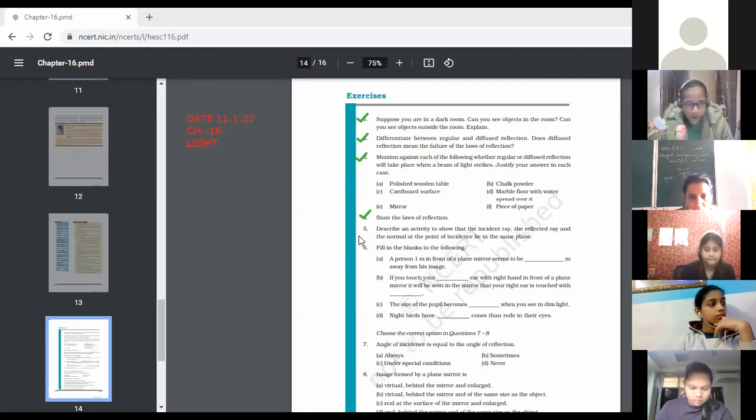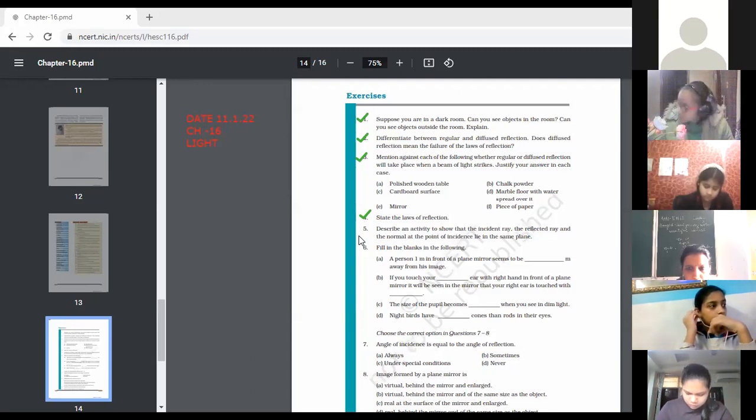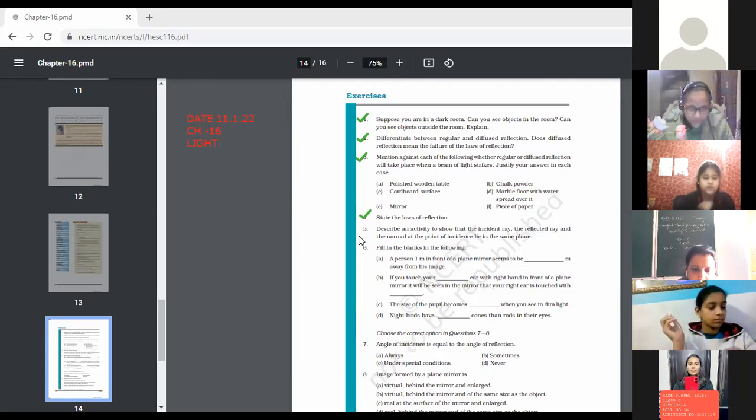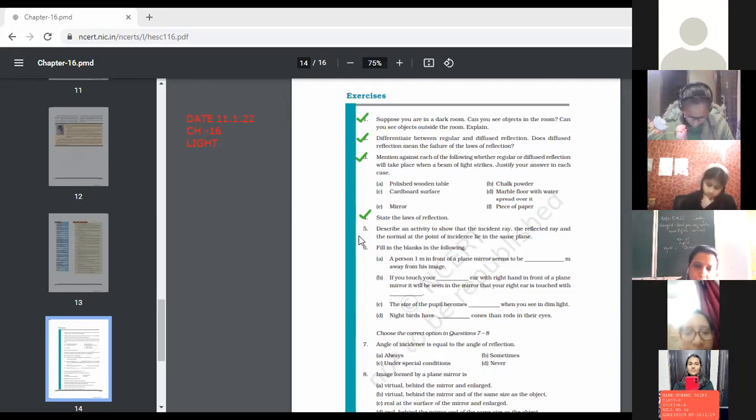Next, question number 6, filling the blanks. A person 1 meter in front of a plane mirror seems to be dash meter away from his image. 2 meter away from his image. Part B, if you touch your left ear with your right hand. Okay, so in front of a plane mirror, it will seem that your right ear is touched with the left hand. So you can write down, this is the lateral inversion rule.